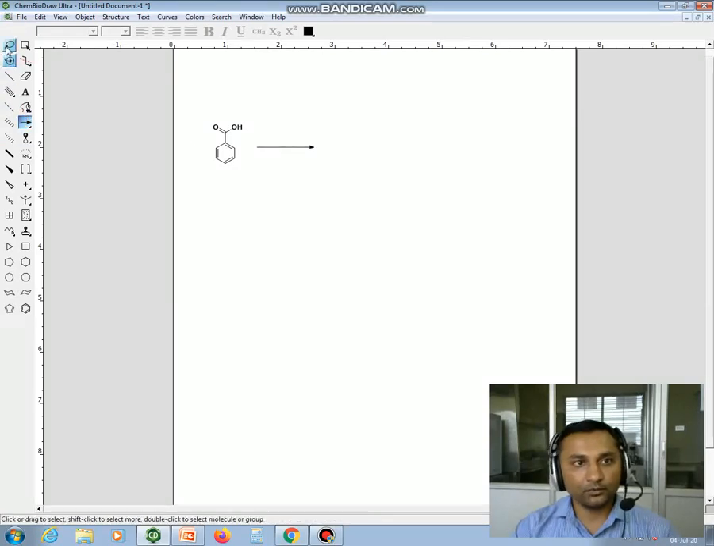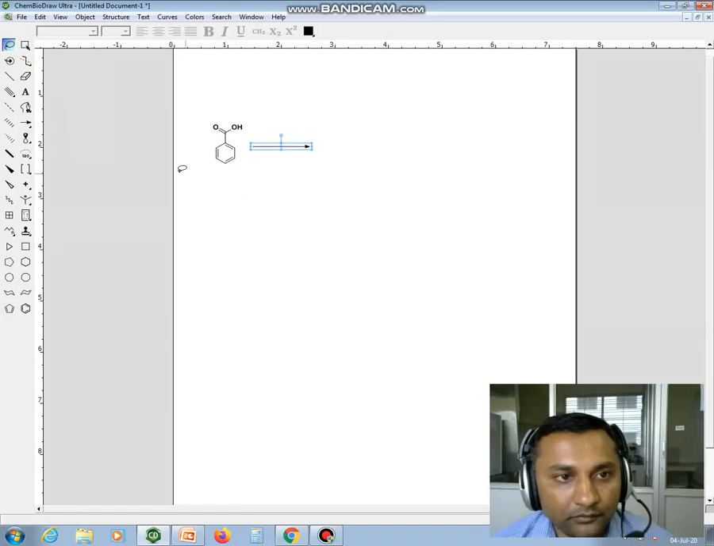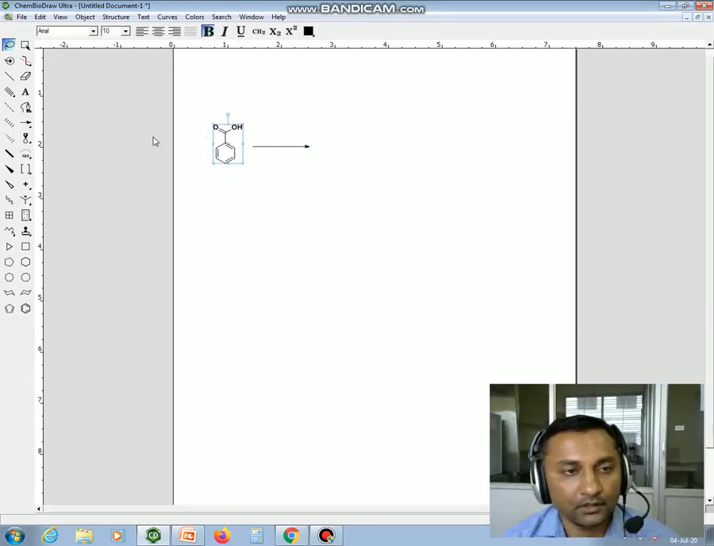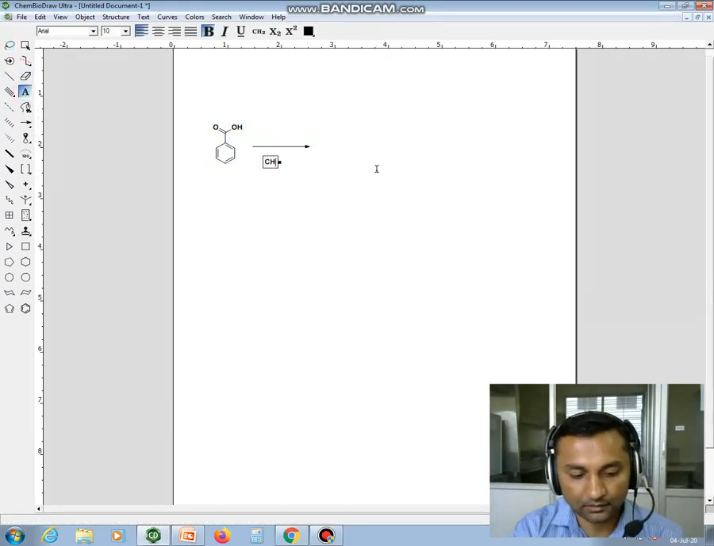Use this arrow to show the reaction, and if you want to do the esterification of this benzoic acid to benzoate, you have to take one alcohol. I am taking methanol here.